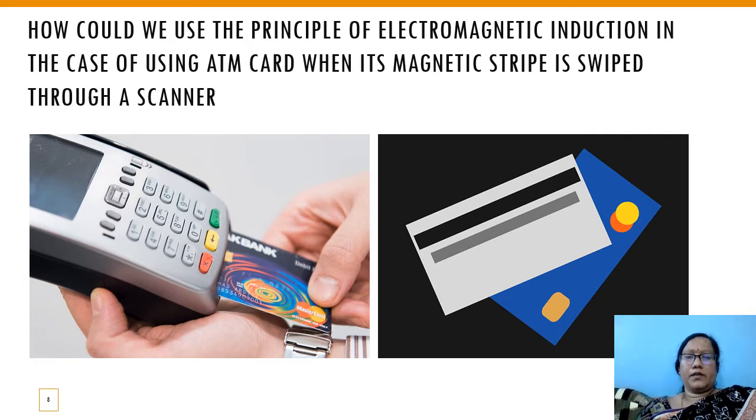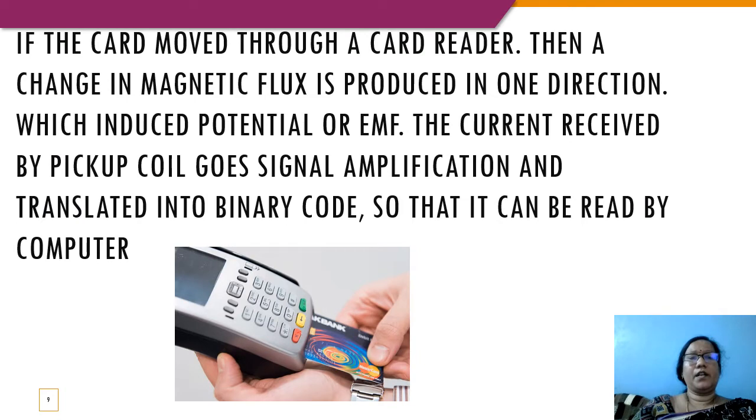So, children, what is this? This is the magnetic strip. If the card is moved through a card reader, a change in magnetic flux is produced in one direction, which induces a potential or EMF. The current received by the pickup coil goes through signal amplification and is translated into binary code so that it can be read by the computer.